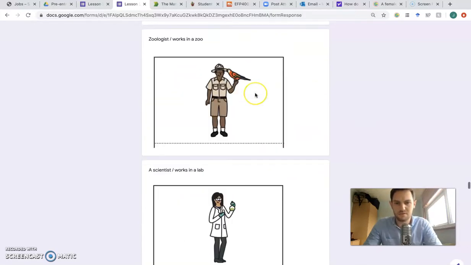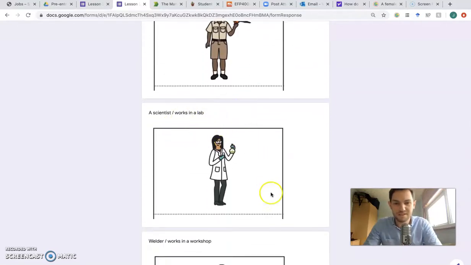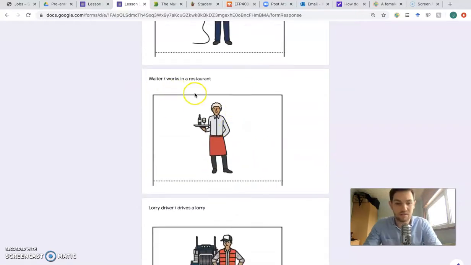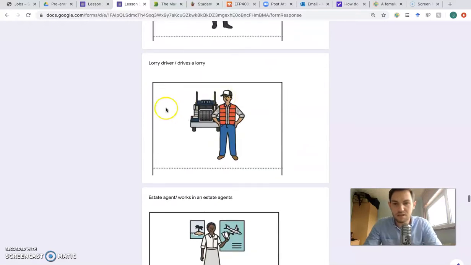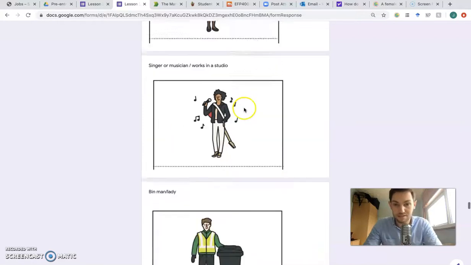I think we've already had that. Yeah, we have. A scientist who works in a lab. A welder who works in a workshop. A waiter who works in a restaurant. A lorry driver who drives a lorry. An estate agent who works in an estate agent's.